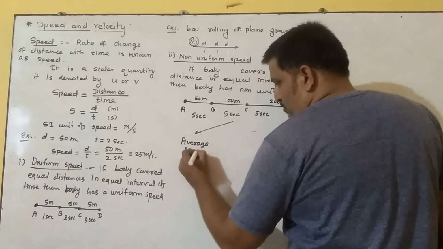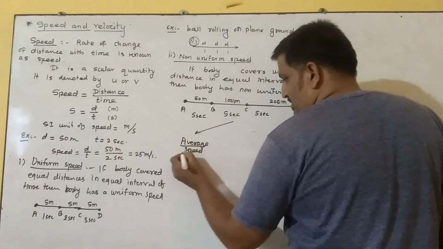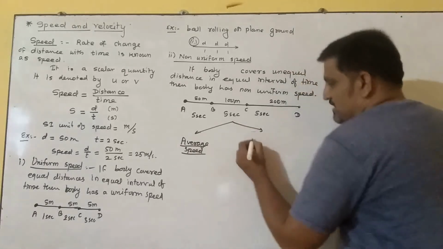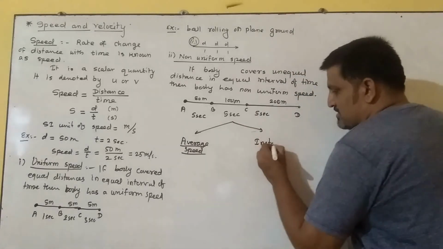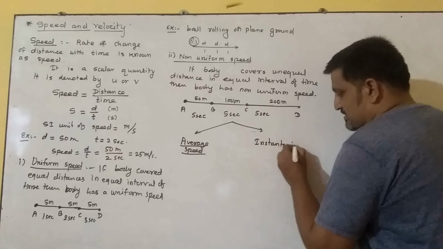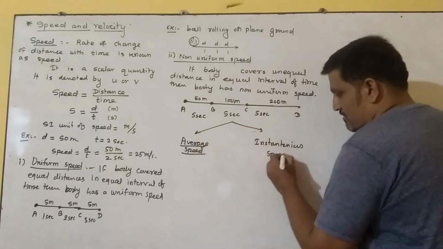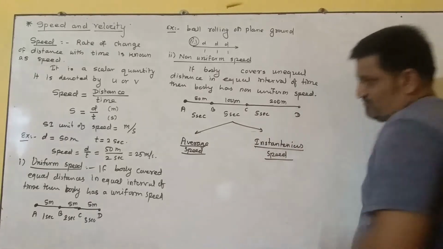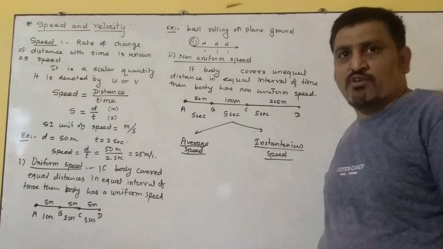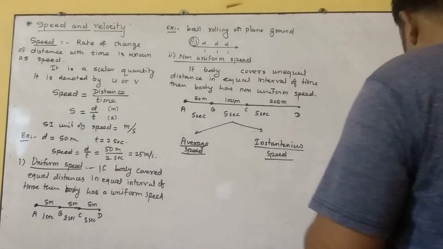Average speed of the body, and second is instantaneous speed of the body, right? Instantaneous speed of the body. Now let's see what instantaneous speed is.